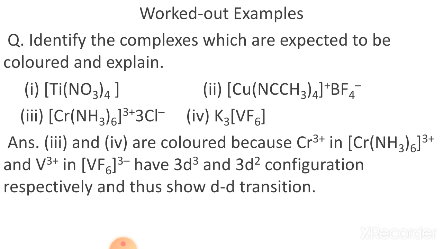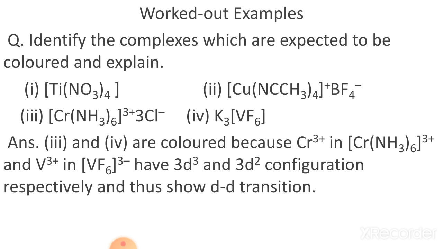First, in the first case, [Ti(NO3)4], the complex contains no charge. Here titanium has +4 charge, so it has no d electrons. In the second case, that is [Cu(CH3CN)4]+ BF4-, methyl cyanide.